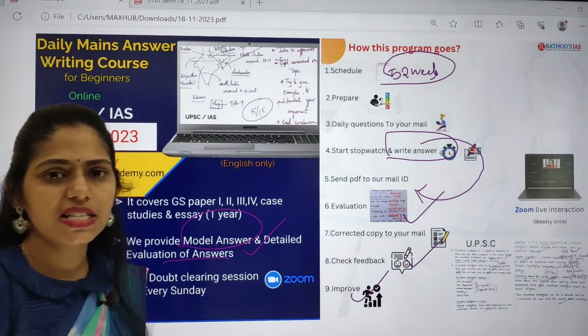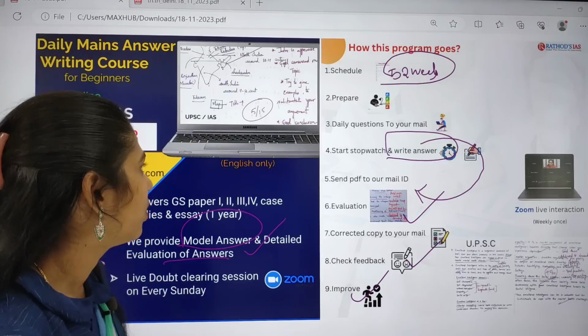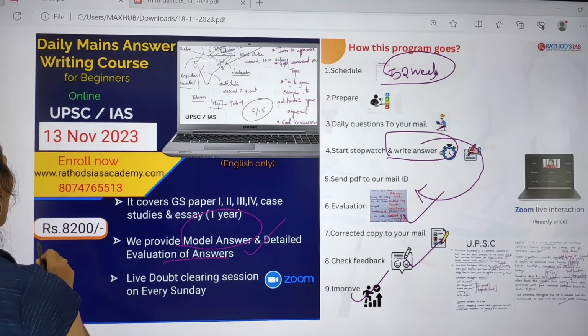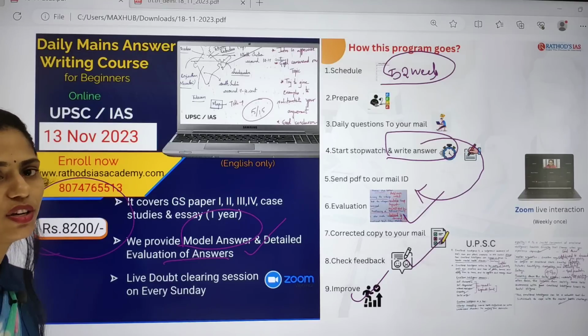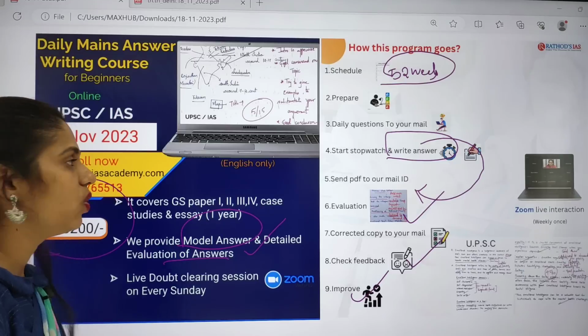On every Sunday from 7 PM to 8 PM we will be having Zoom live interactions. So this is about this course, and the cost of this course is 8,200 rupees for 1 year. You can even pay the amount in 2 installments.